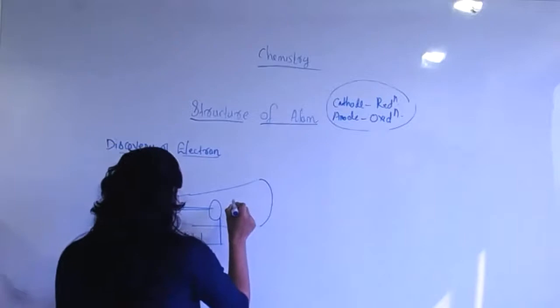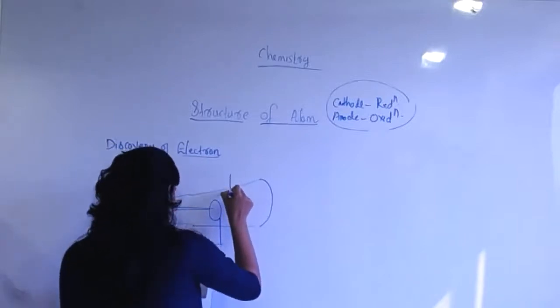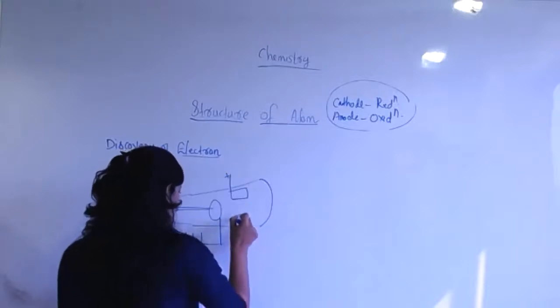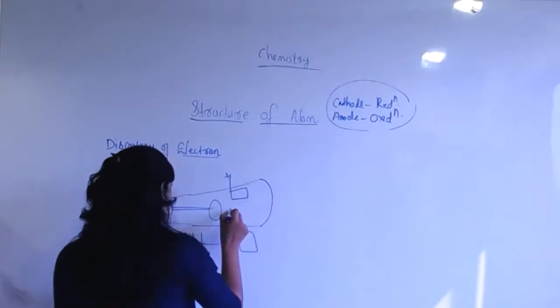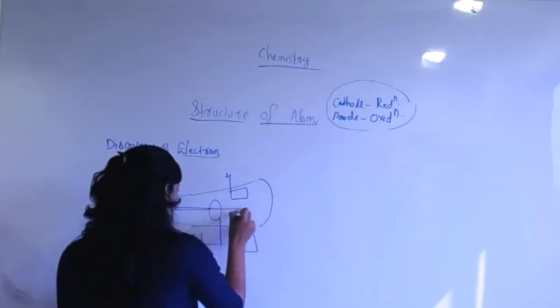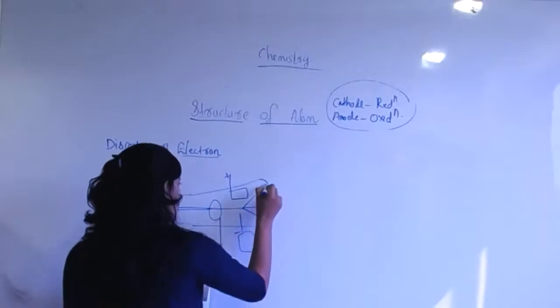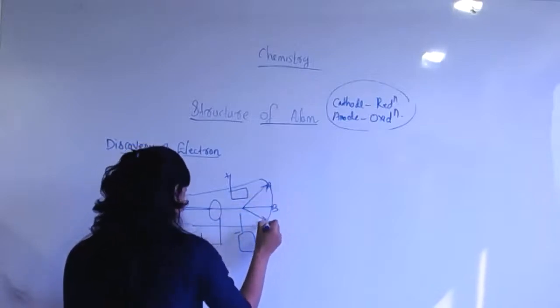Then you can connect it with an electrical field. Then here also you can provide this. This is the ray going like this. This figure will give you very good information about that.